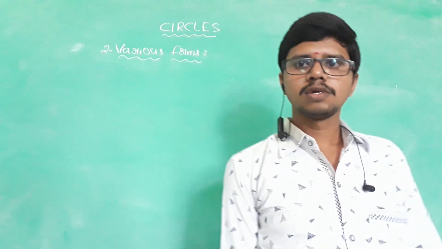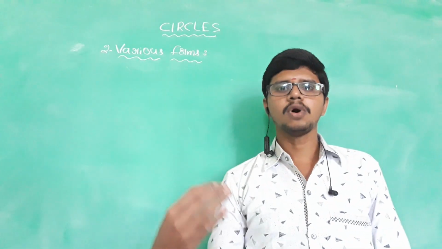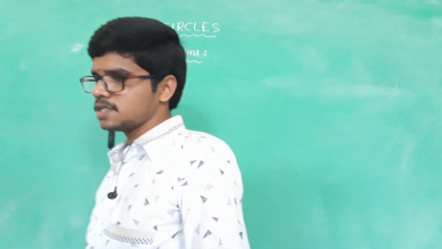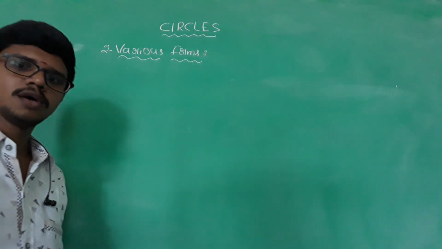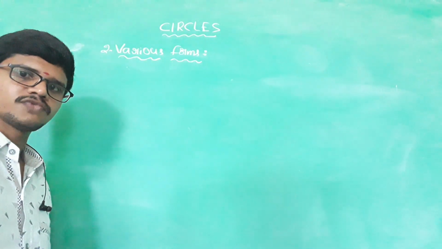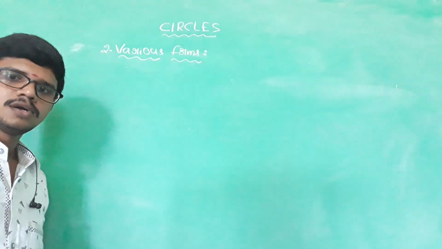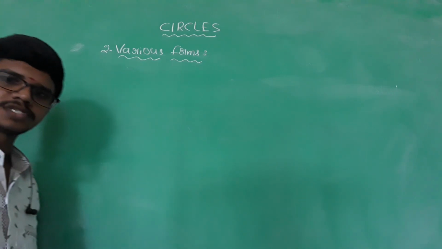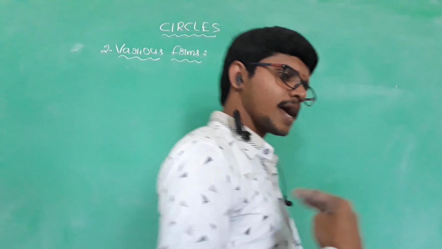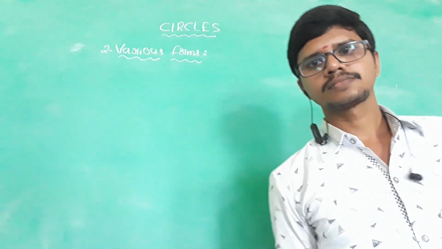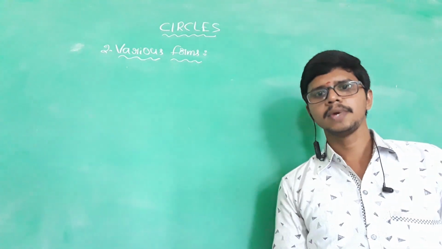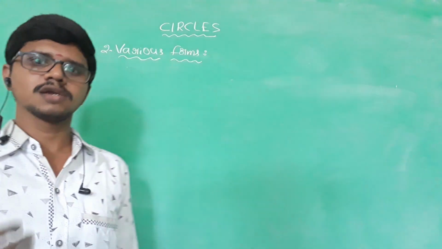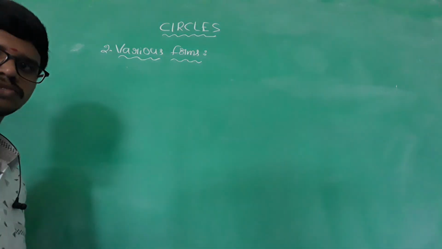Now let us move to the second concept, various forms of the circle. What are the various forms? The first one is the standard form, second one is the general equation, third one is the basic form, next the diameter form, and next one is the parametric form, right? These are the forms that come under the concept of circles. Now let us discuss one by one.